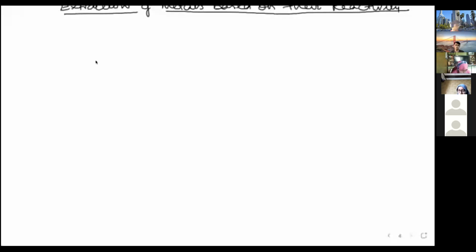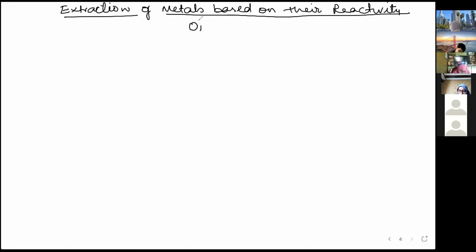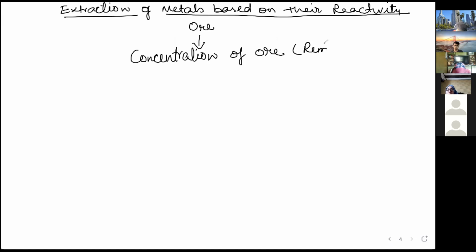So first we have ore. Ores are the mineral. Next step is concentration of ore. Concentration of ore means removal of impurities